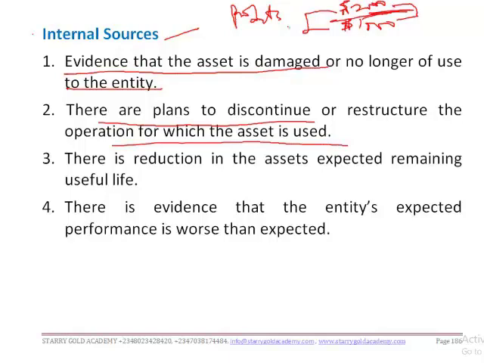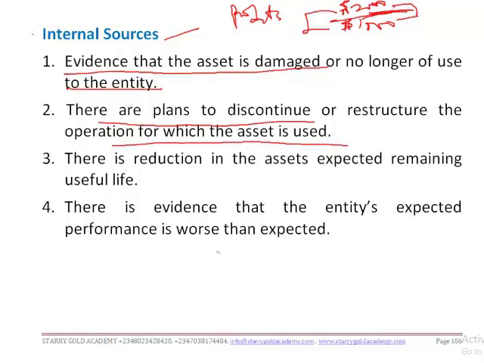Are we together? Or when you decide to change your line of business. Why will you change your line of business if not that the business has been generating consistent losses? The returns are no more welcoming, they are not encouraging. So you decide to switch your line of business or discontinue that operation, or you might decide to restructure your operation.